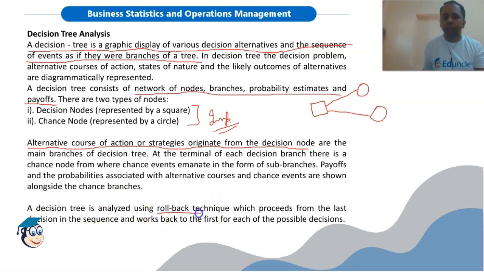It is analyzed with the help of the rollback technique, which means we will start from the last node and not the first node. We will always start analysis from the last node, which will be on the right hand side, and not from the first node on the left hand side. It proceeds from the last decision in the sequence and works back to the first for each of the possible decisions.